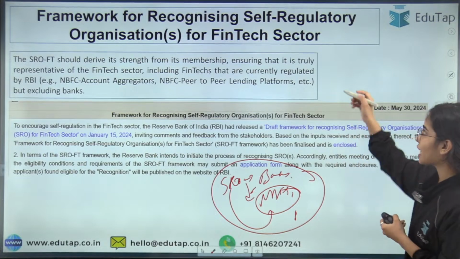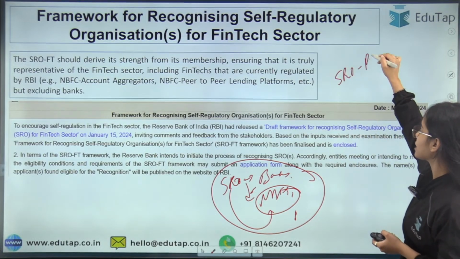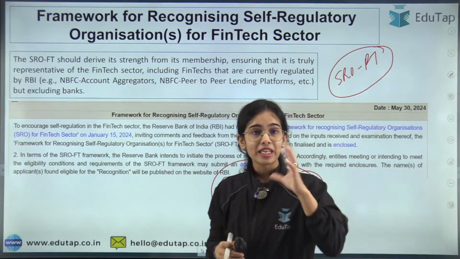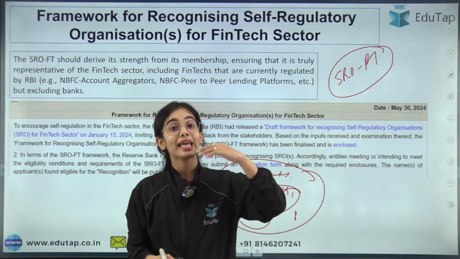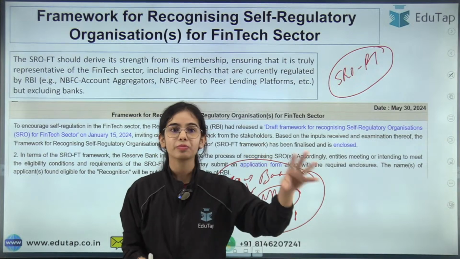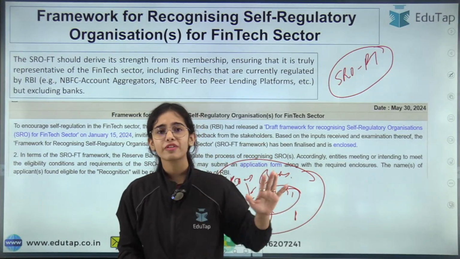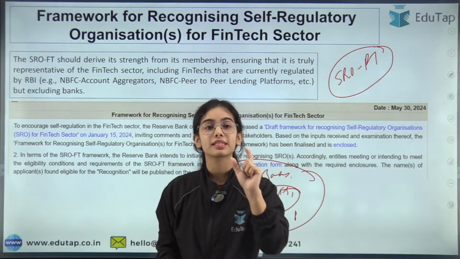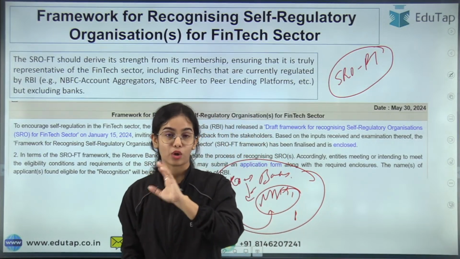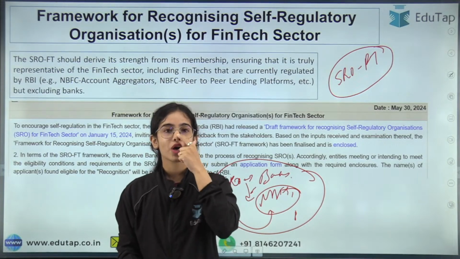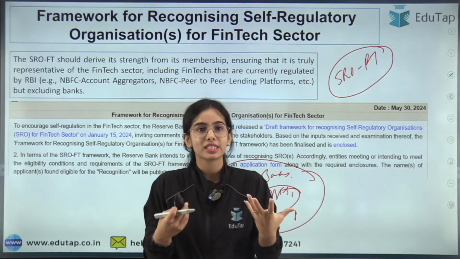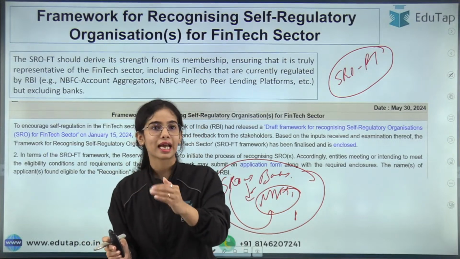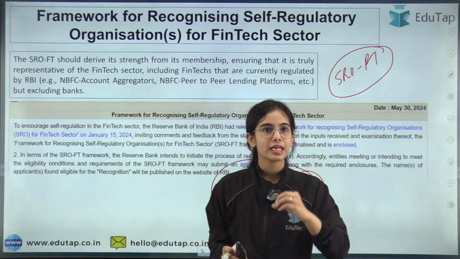Now the RBI has said something for the SRO of the fintech sector. The fintech sector is a very vast sector, and many of the fintechs are not regulated by any regulator in our country, let it be RBI, SEBI, NABARD or whichever regulatory body. Many of the fintechs are very small entities that are not being regulated right now, so it becomes a concerning point. So RBI has said that for the promotion of self-regulation, we are releasing a separate framework for recognizing the SRO for the fintech sector.